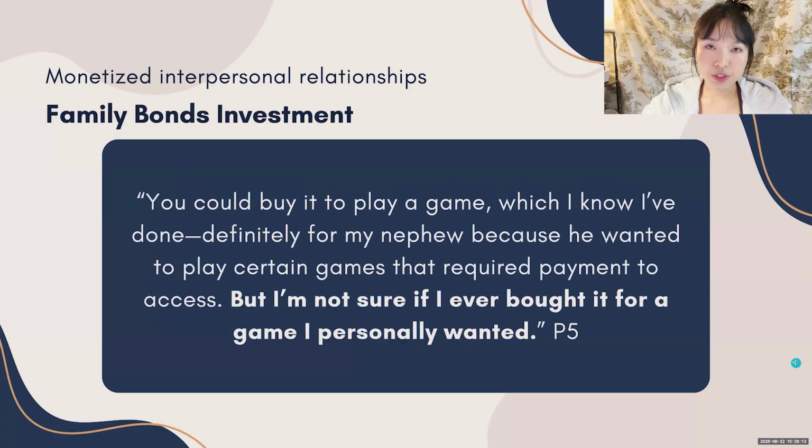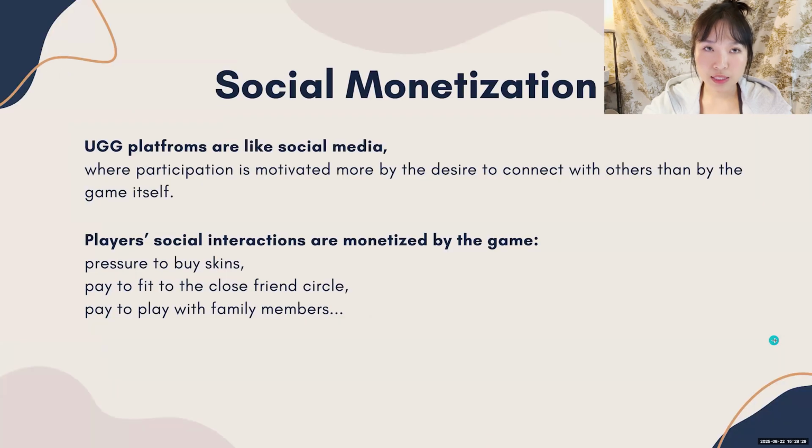This feeling of pressure isn't just limited to peer relationships, it also shows up in family dynamics. For example, P5 shared that they bought a game just so they could play with their nephew, but reflected, "I'm not sure if I ever bought it for the game I personally wanted."